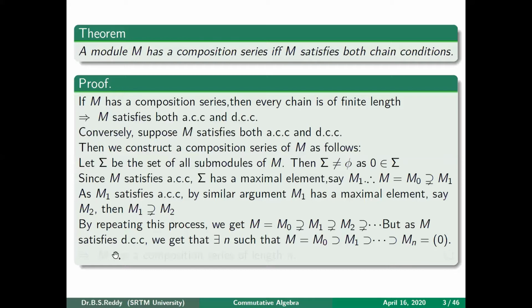This shows that M has a composition series of length n. So we proved that a module has a composition series if and only if it satisfies both ACC as well as DCC. So if we know examples of modules which don't satisfy either ACC or DCC, then we can assure that that module does not have a composition series.